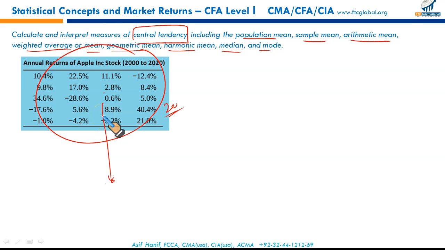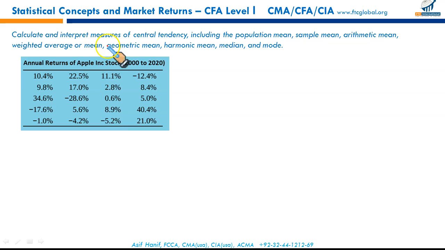We may have to calculate those center points. Could be mean, could be geometric mean, harmonic mean. We'll discuss them all. So central tendency or measure of central tendency means that particular center point or a typical value of a data set around which the data is centered. So there are many measures of center in our syllabus, and we'll discuss them one by one.